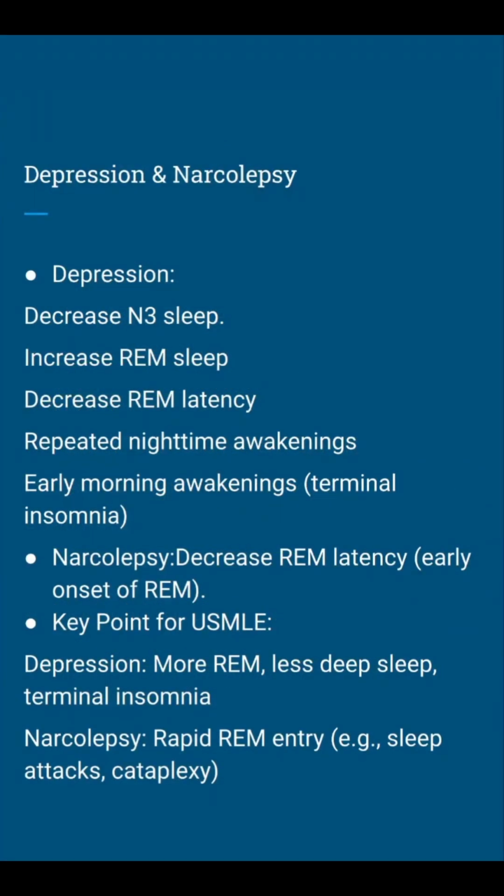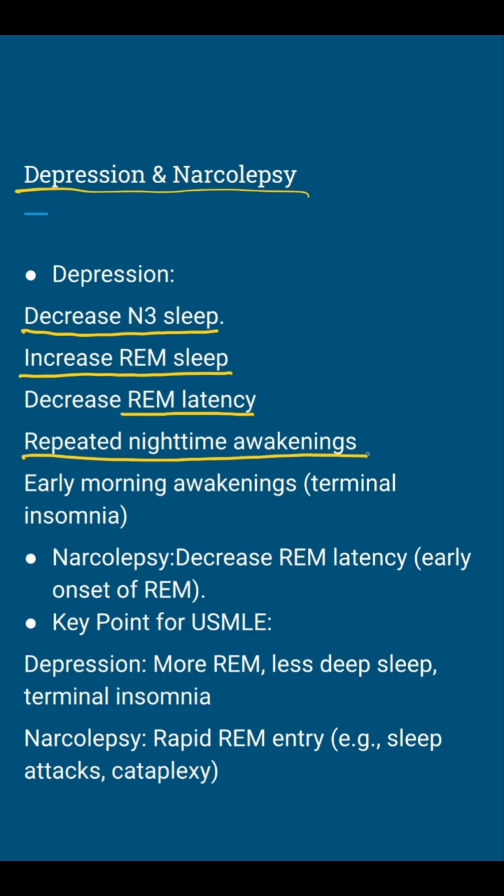Next, let's look at depression and narcolepsy. Depression has a distinct sleep profile that's a favorite on Step 1. It decreases N3 sleep, so less of that restorative deep sleep, but increases REM sleep, meaning more time dreaming. It also decreases the REM latency, so patients enter REM faster than normal. On top of that, depression causes repeated nighttime awakenings and early morning awakenings, often called terminal insomnia. Think of a patient waking up at 3 a.m., unable to sleep and feeling unrested. That's a classic depression sleep pattern for Step 1.